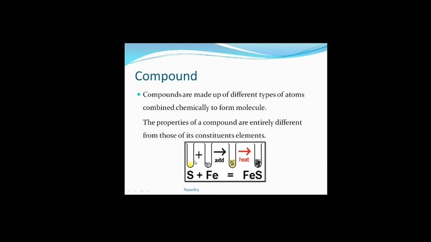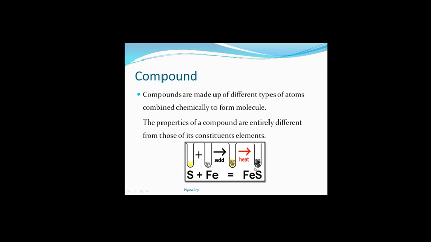Sulfur and iron are two different elements, and after heating we are doing a chemical change here. By heating these two, we are getting a whole new compound which has totally different properties than its constituent elements, sulfur and iron.